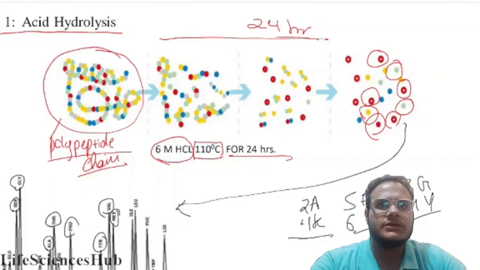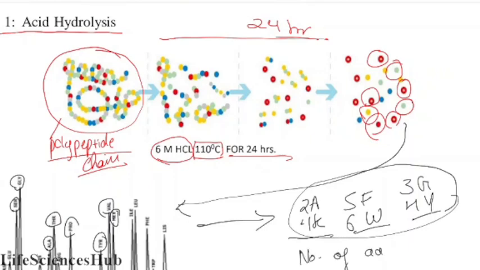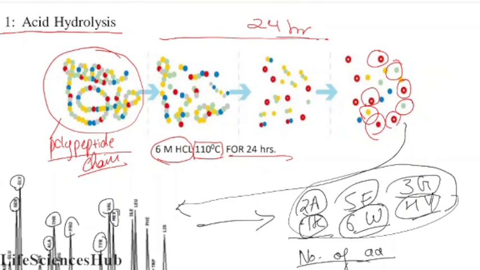I'll show you. This is the result we get from the HPLC. We don't get the sequence now. We first get the number of amino acids we have in the polypeptide chain: how many alanine, how many lysine, how many phenylalanine, how many tryptophan, how many glycine, how many tyrosine. By this we get the number of amino acids.